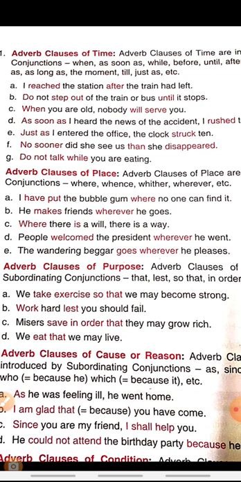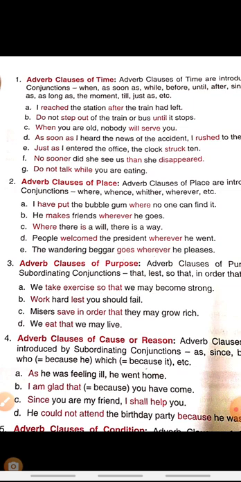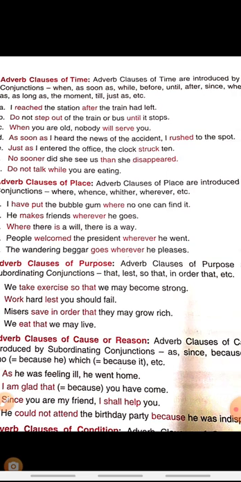Next is adverb clause of purpose. What is the purpose behind the action? The words we use for the adverb clause of purpose are that, lest, so that, in order that, etc. It indicates the purpose behind the action. See, we take exercise.